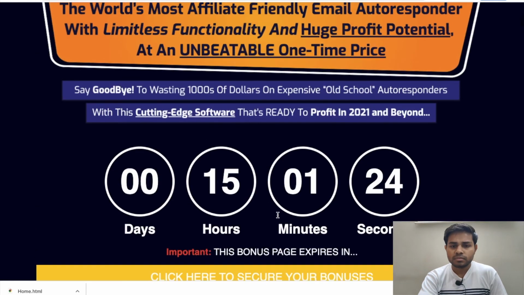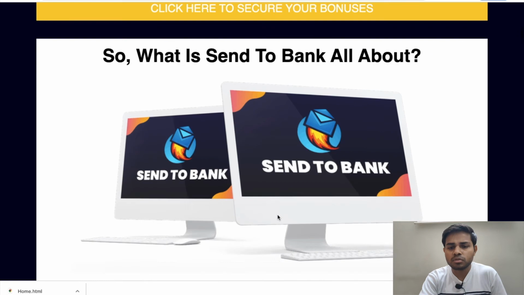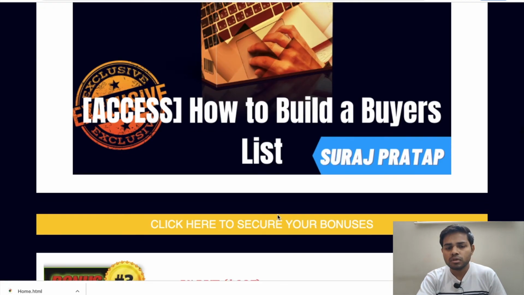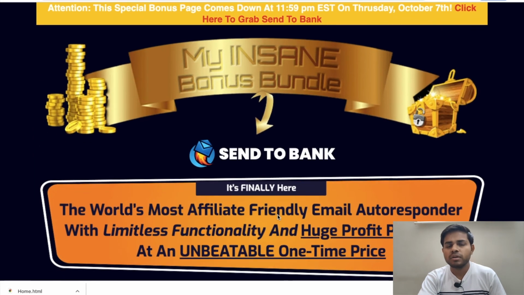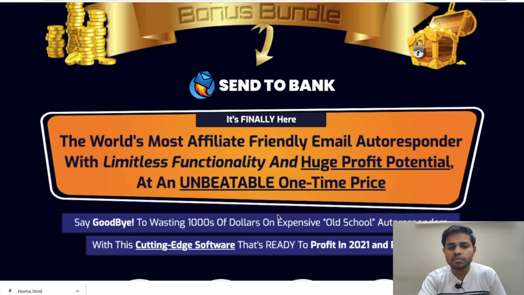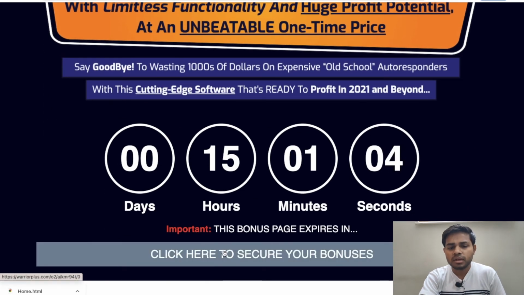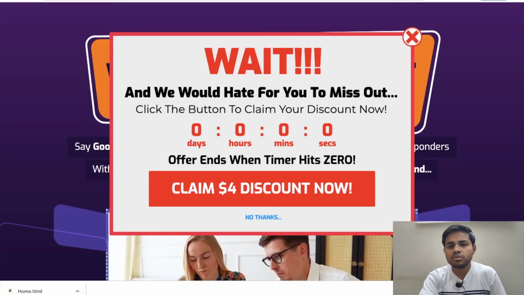So guys, this is the whole thing about this software, and also about my premium bonuses as I told you. So now it's time to know how you can buy this software, guys. When you click the link which is in the description, and you come here on my bonus page, you can see lots of these yellow buttons, and when you click one of these yellow buttons, guys, you are brought here to the sales page of this software.